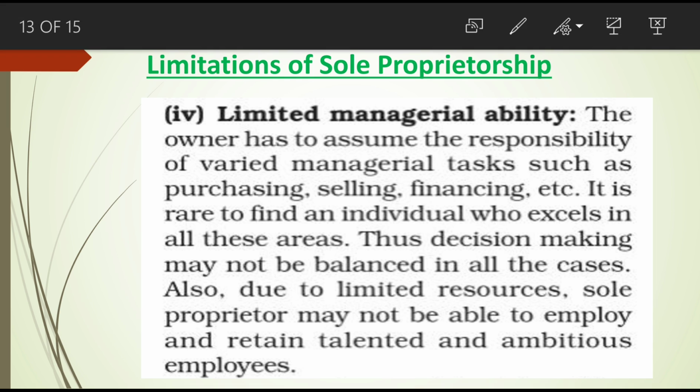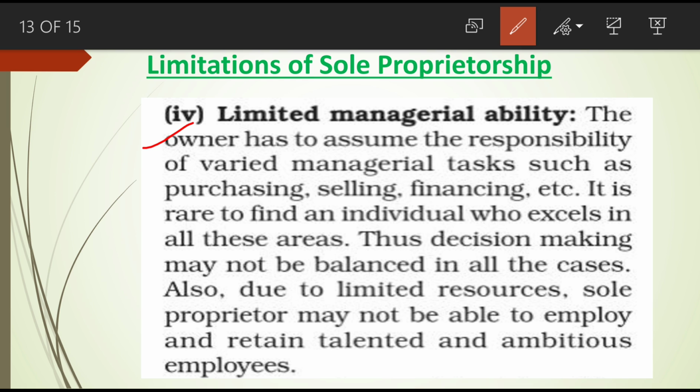The last limitation is limited managerial ability. The owner has to assume the responsibility of varied managerial tasks such as purchasing, selling, financing, etc. It is rare to find an individual who excels in all these areas. So what is limited managerial ability? It means one person is handling all the items, all the areas he is managing.